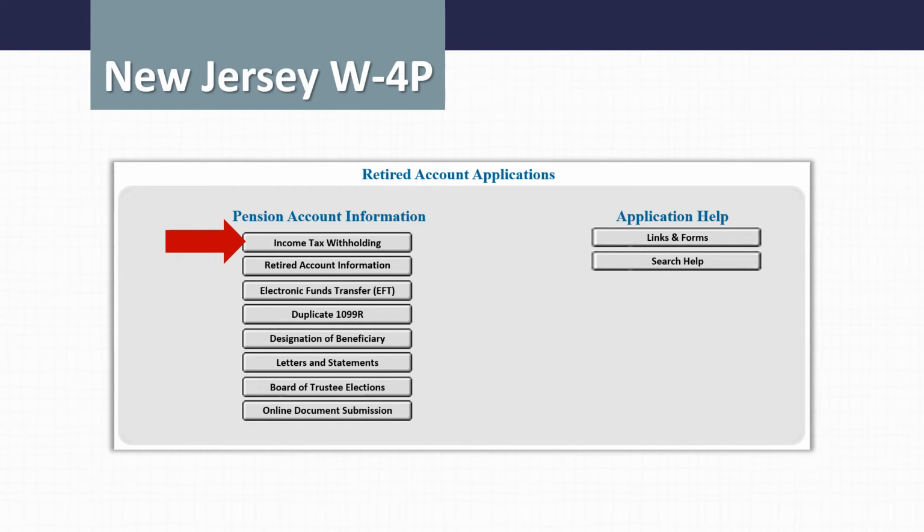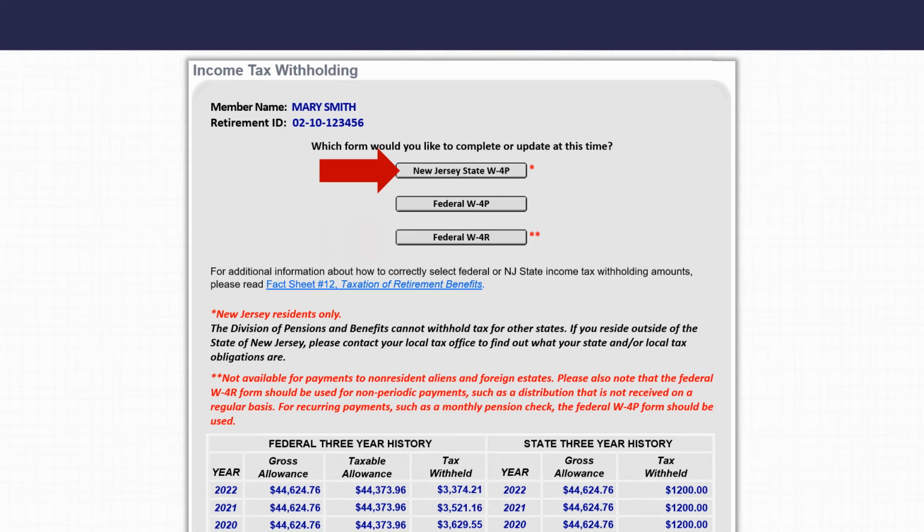You can access the New Jersey State W-4P application from your Retired MBOS homepage as well. Click the Income Tax Withholding button to begin. To access the New Jersey State Form W-4P, click the New Jersey State W-4P button.